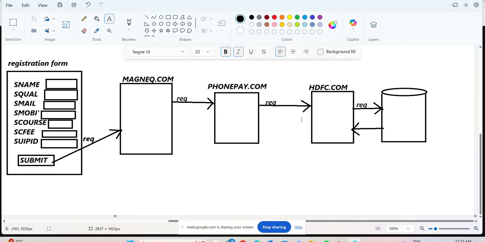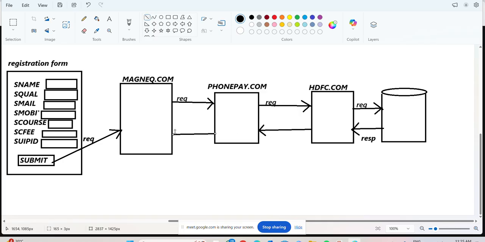That is what, sir? Here is the response, or not? Okay, now the response. Next, after that, from HDFC bank to what? PhonePay or not? We are getting the response from HDFC bank to PhonePay. Next, observe very clearly, again PhonePay to what? Magneq software. Again magneq software to what? The student will get one message. Which message will the student get? Registration successful. So now the course registration is successful, like that.